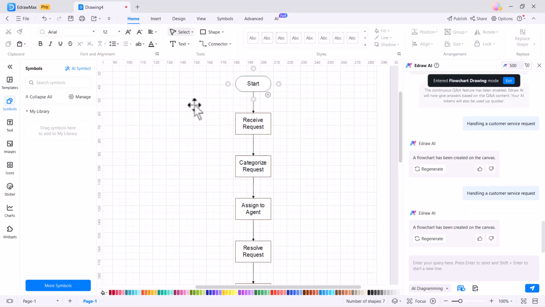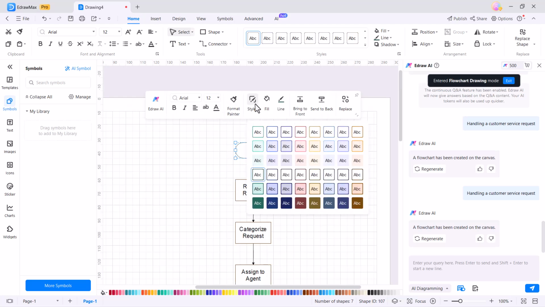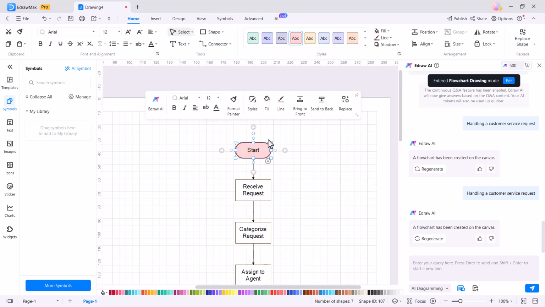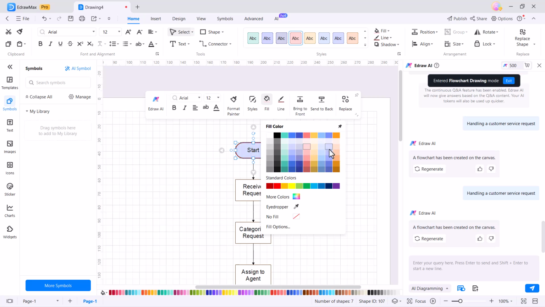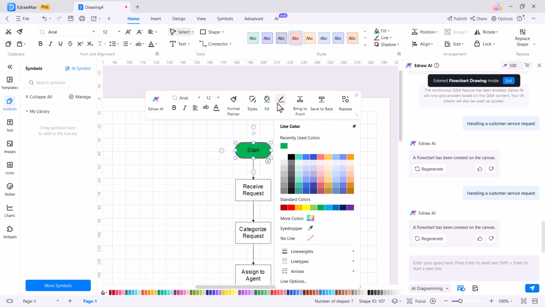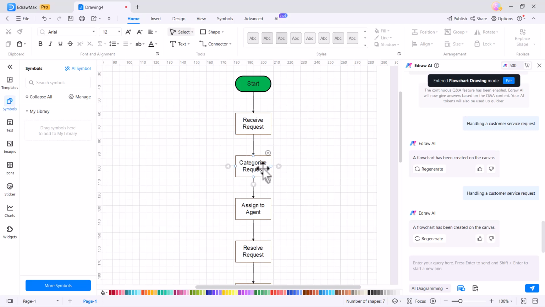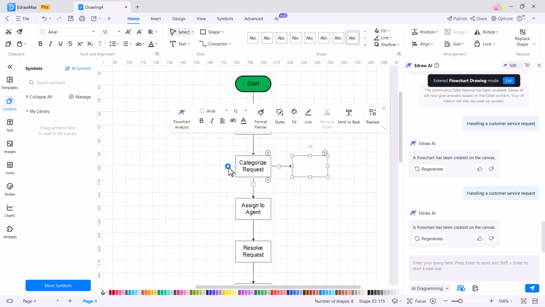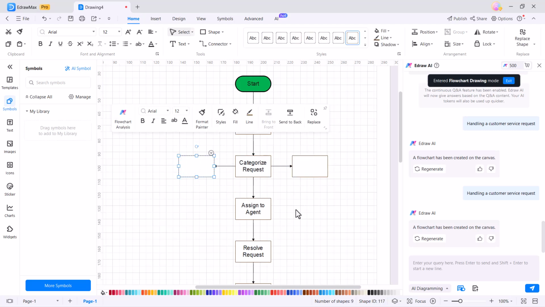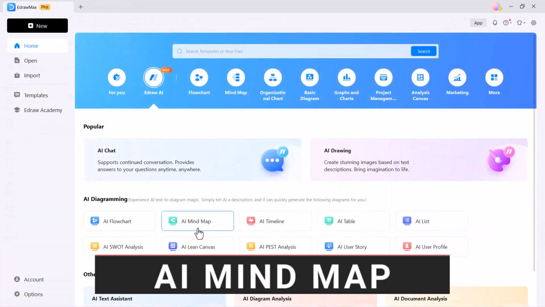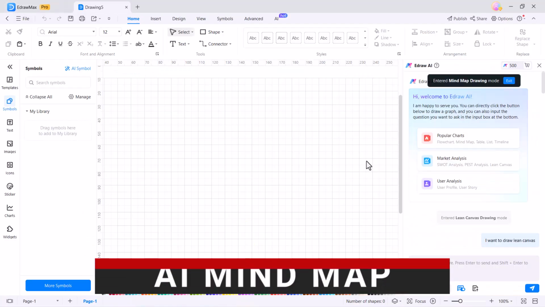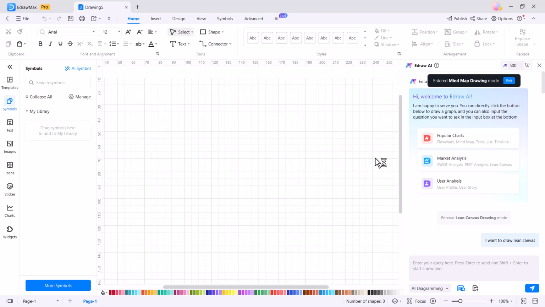Now you can customize the flowchart by adding or removing shapes, connecting shapes with arrows, and editing the text in the shapes. Once you are happy with the flowchart, you can save it or export it to a variety of formats. If you go to the mind map section, you can create mind maps with the help of AI.